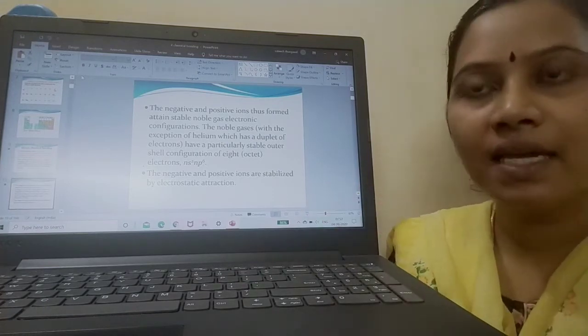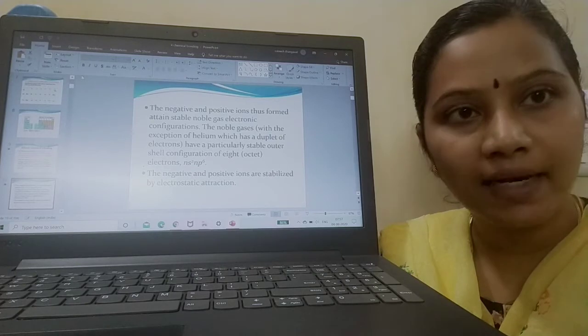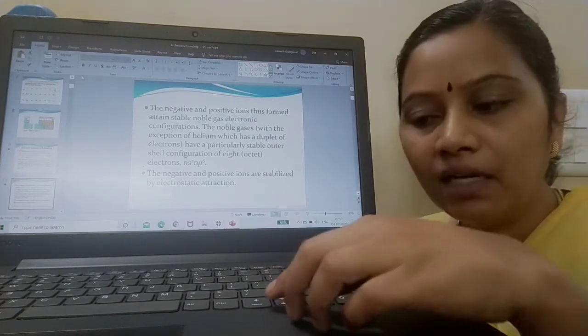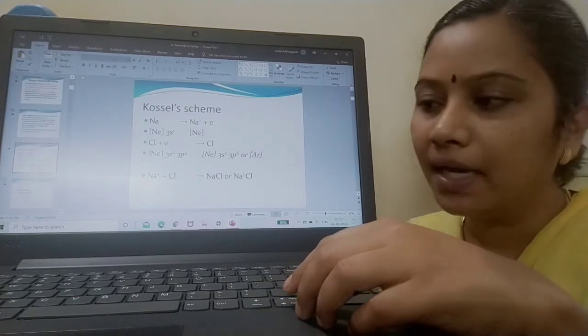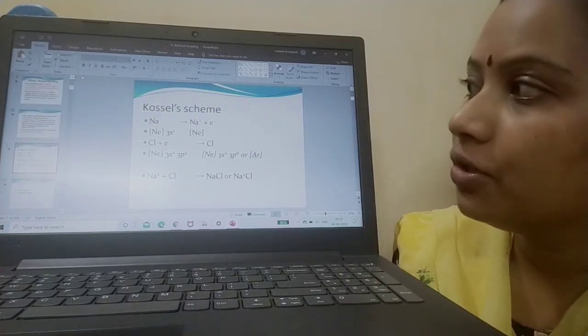So how are the negative ion and positive ion stabilized? They will be stabilized by means of electrostatic attraction. The negative ion and positive ion formed will be stabilized by means of electrostatic attraction. Now this is your Russell scheme.